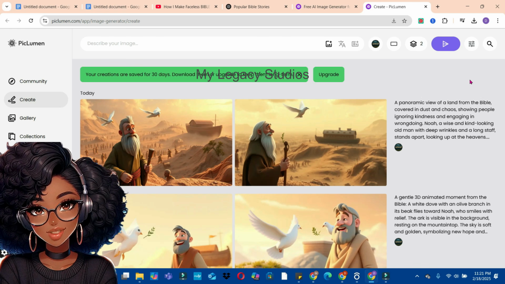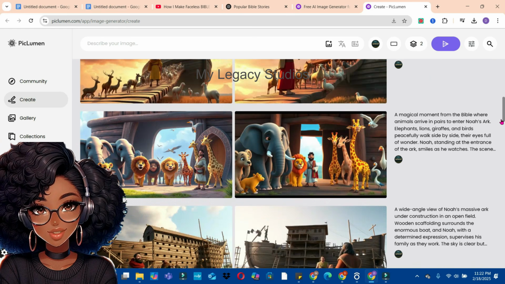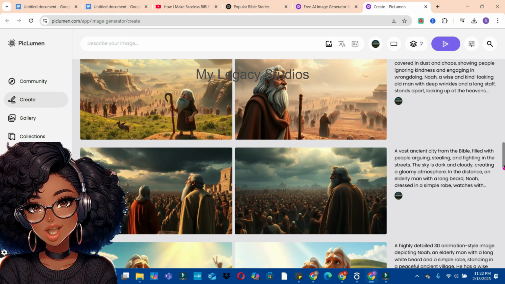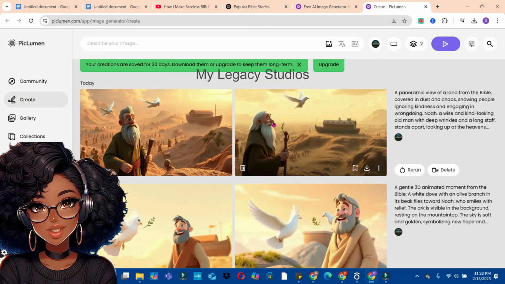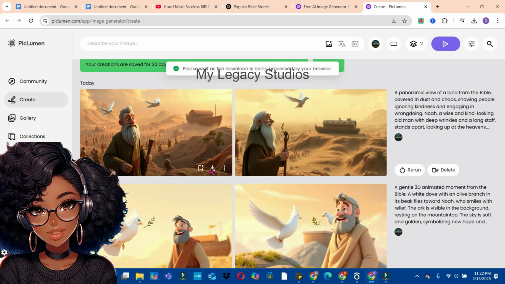So you can see how easy it is to even create consistent images on the Piclume AI. So you can see at least we have gotten something closer to what we had from the beginning. So this is what we had from the beginning. There's the image we had from the beginning. So that's the same thing we have now. So what I'm going to do is to click on the download button to download these ones to my drive.